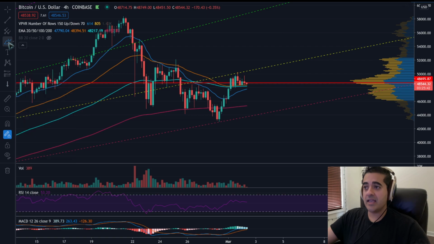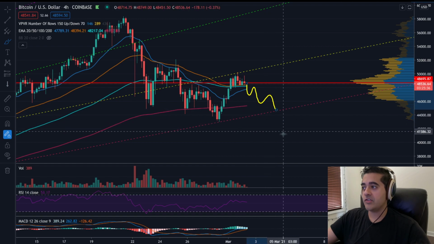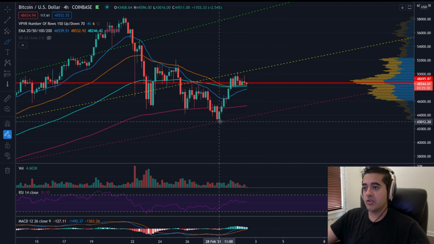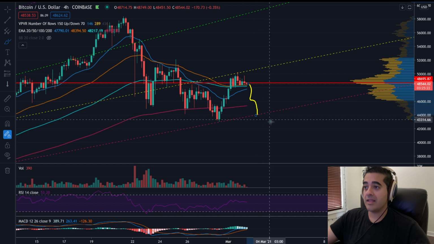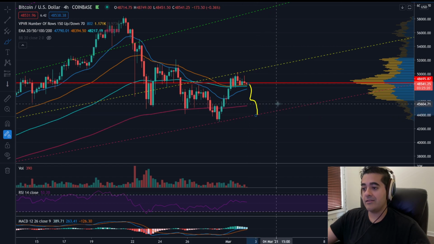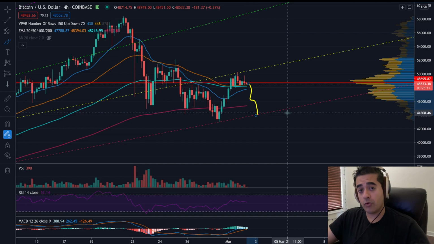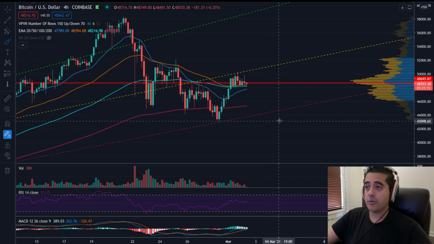The downside case is that if we move down, we're going to expect to hit support on this red line, which right now sits at around 44,500 to 44,800. So we're expecting not to fall down to 43,000 again. And if we do, it would have to happen quite soon because that's still where the line is right now. But within a day, it's going to be in the 44,000 level. So if we have a drop, we could be seeing that.